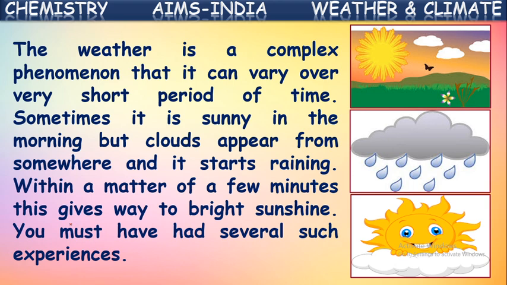Sometimes in the morning, it starts with a sunny day. But all of a sudden, some clouds come from somewhere and it starts raining immediately. And after some time, these clouds go off and the sun comes again with bright shine. So this happens in our daily life also. I think you have observed this, you have experienced this too, isn't it? So in this way, weather keeps changing from time to time. It may vary even in a short period of time, hour to hour, in a particular place.